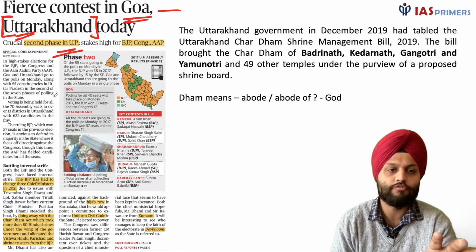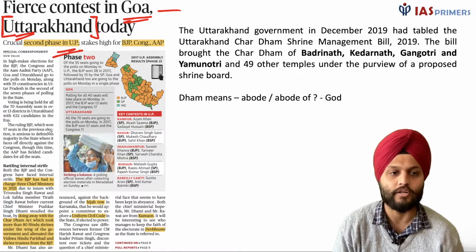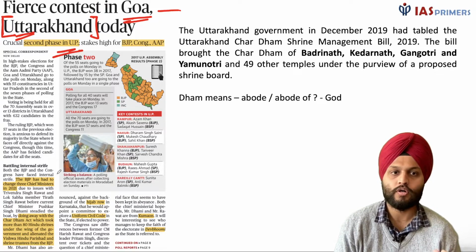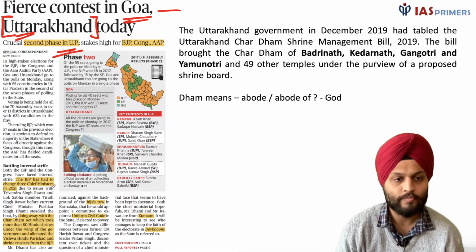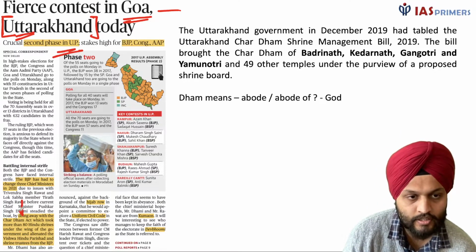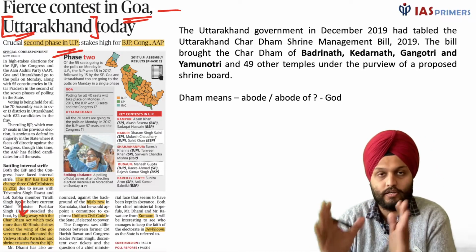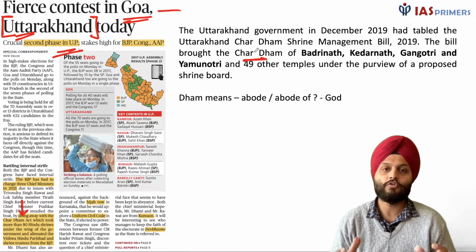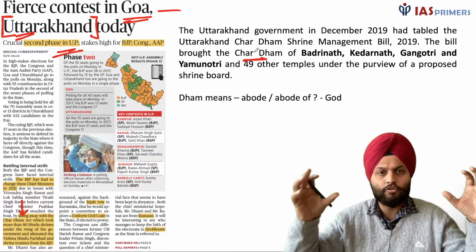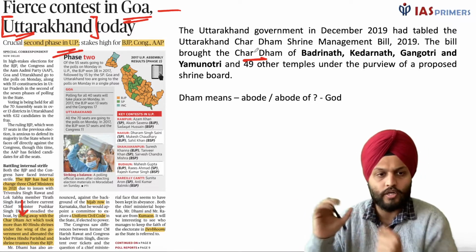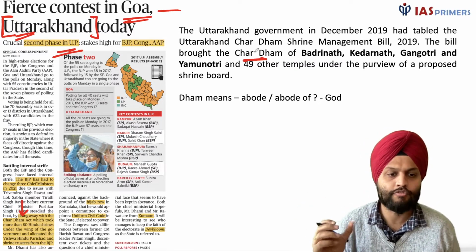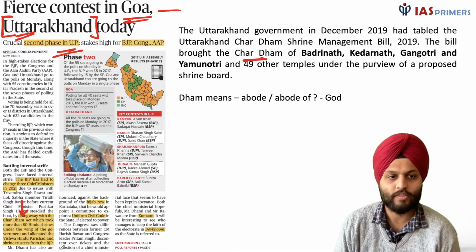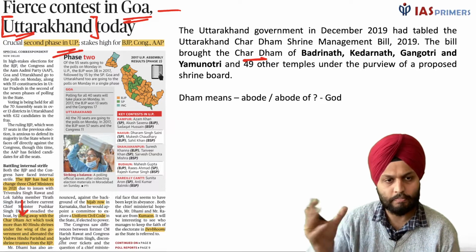For example, today I have done with reference to Uttarakhand, and that will give you a hint. One of the issues with reference to that election that is going on is the complaint with reference to the Char Dhams Act. There are basically religious sites of religious importance scattered along Uttarakhand. So an act was initiated which removed the control of Vishwa Hindu Parishad, which is close to BJP. So the party over there had a problem with that.